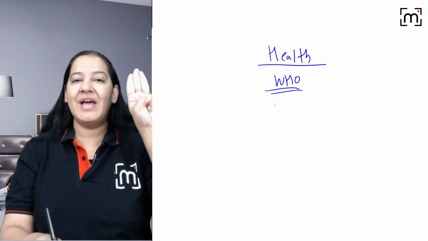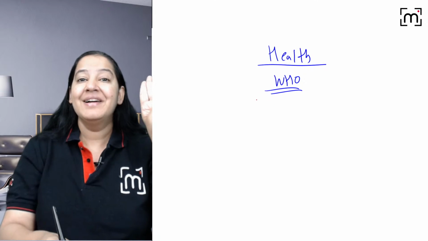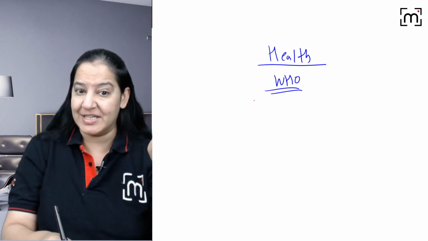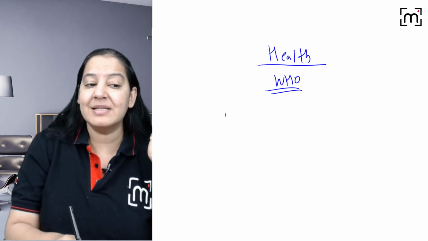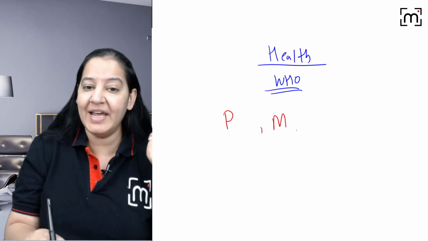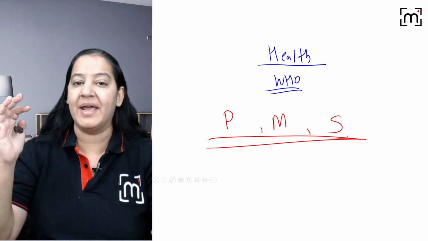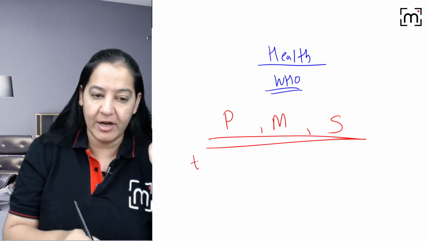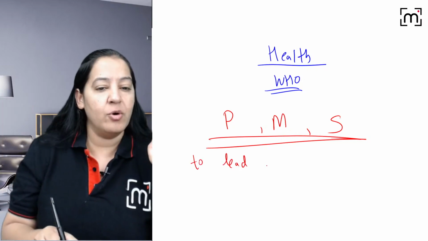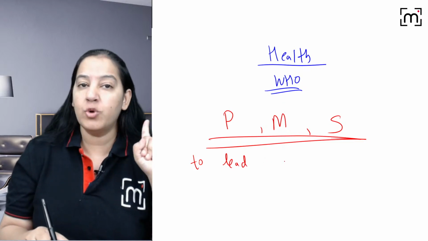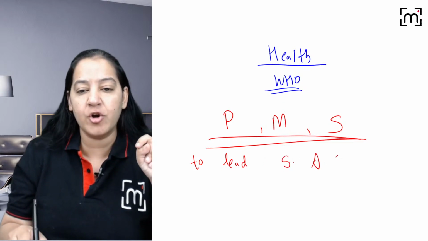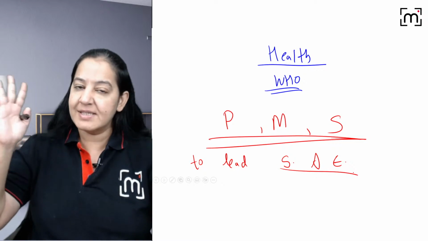What are the three components of health given by the WHO? Can anyone tell me? Health is the state in which a person is physically, mentally and socially well. So these three well-beings are known as health. To lead a very good... Osama, to lead which type of life? To lead a socially and economically productive life. So this is the complete definition.